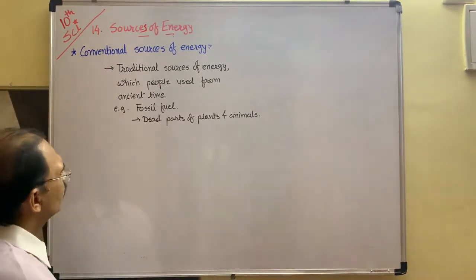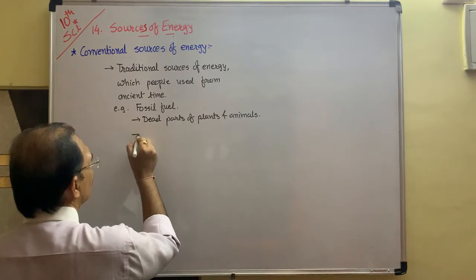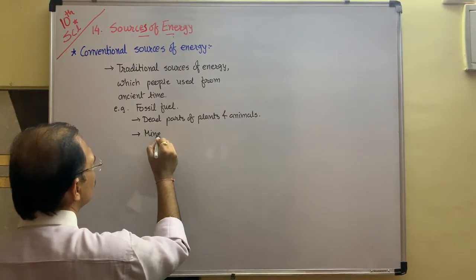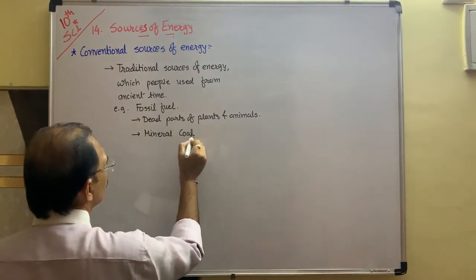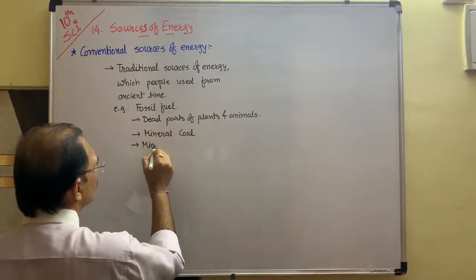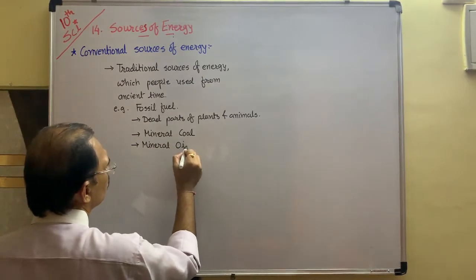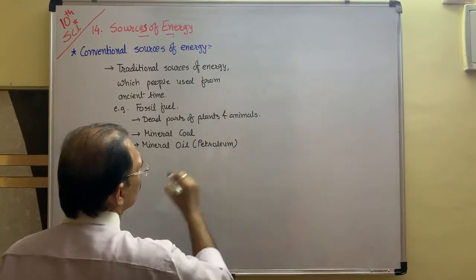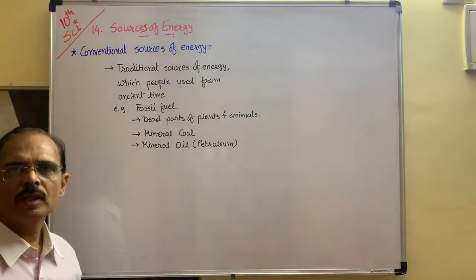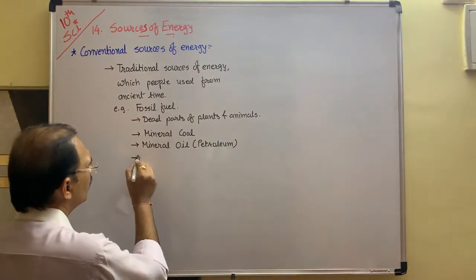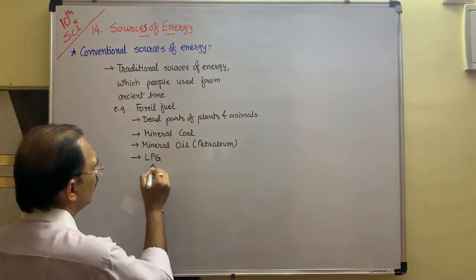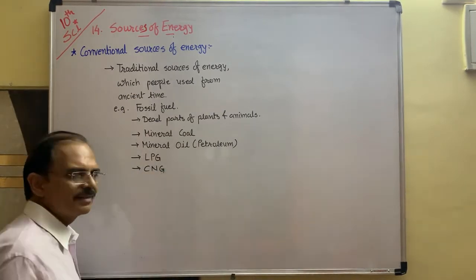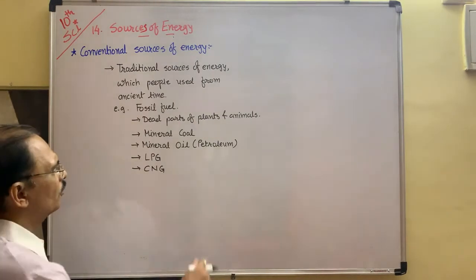Right? So as for example, you can say that we are dead parts of plants and animals, how it forms. After that, as for example, mineral coal, mineral oil, which is also known as petroleum. Okay, coal and petroleum are the major sources. From this we can produce LPG, liquefied petroleum gas. We can produce CNG, compressed natural gas. These are produced from this petroleum.